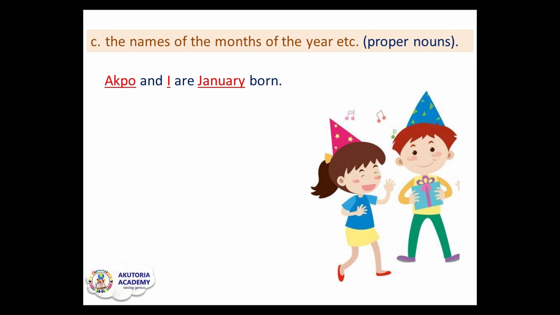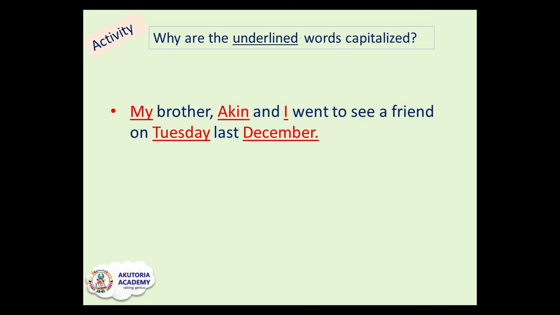And I can also see I. The I is written in a capital letter because whenever you see I in a sentence, it should be capitalized, or if you're the one writing the sentence, you should capitalize your I. And if you have to write the name of any month of the year, make sure you begin that name with a capital letter. Activity time.